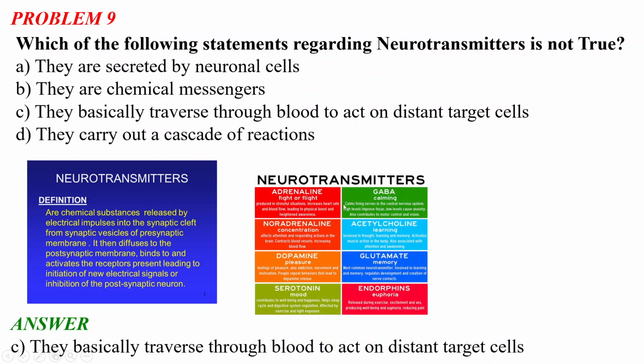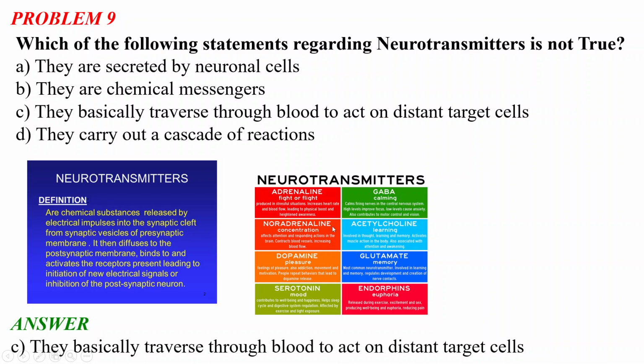These are a few neurotransmitters which are very important in our body. There is adrenaline, which we all know. It is called fight or flight, and it is produced in stressful situations, increasing the heart rate and blood flow, leading to a physical boost and heightened awareness. There is GABA, which is used for the calming effect. It calms the firing nerves in the central nervous system. High levels improve focus, low levels cause anxiety, and it also contributes to motor signal and vision.